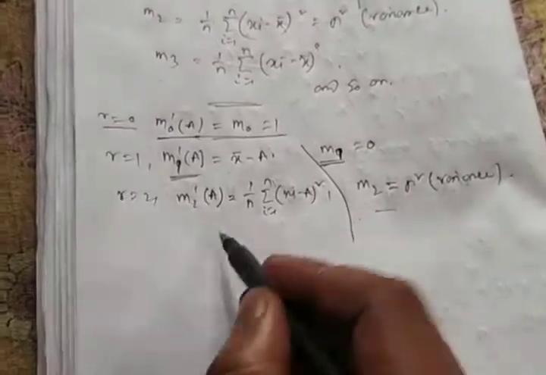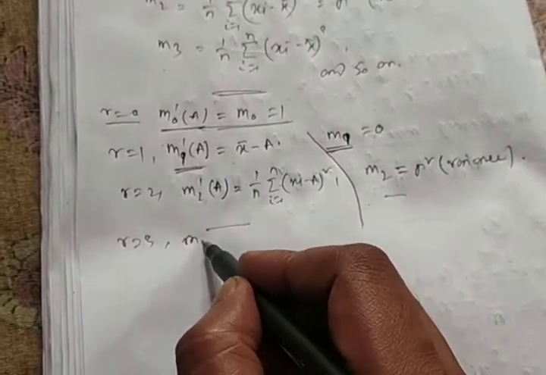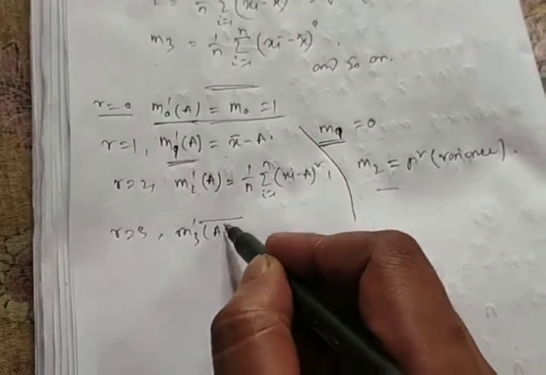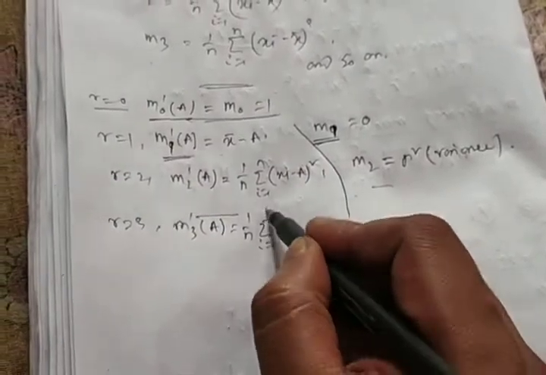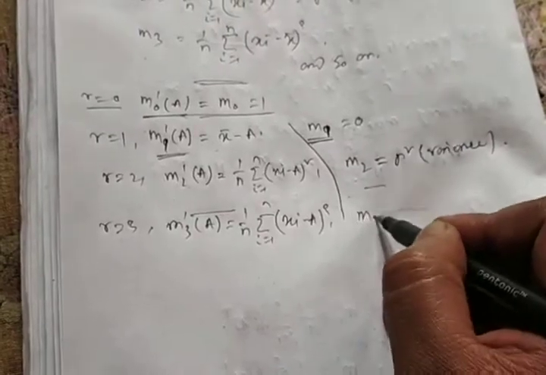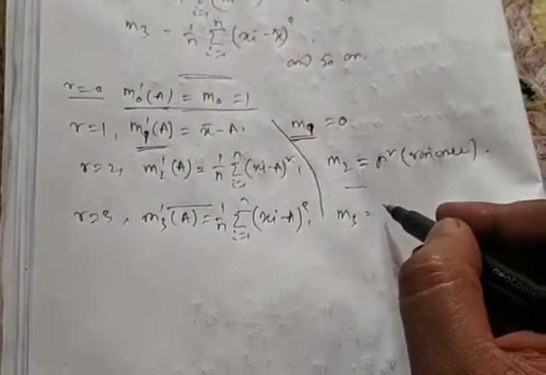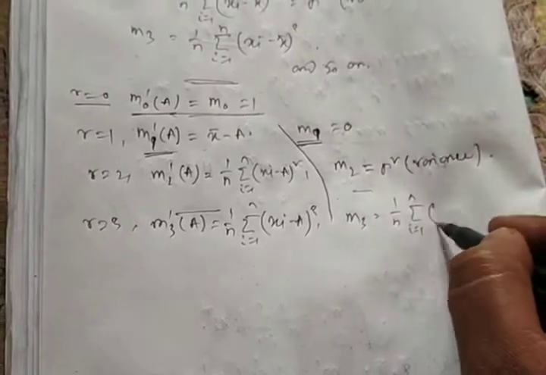So these are the properties you can write, and for r equals 3, now this we have to calculate. m3 dash a equals 1 by n summation i equals 1 to n xi minus a cube, and m3 equals 1 by n summation i equals 1 to n xi minus x bar cube.